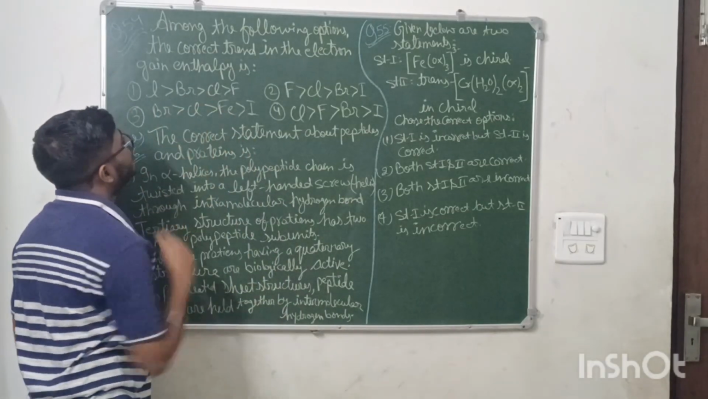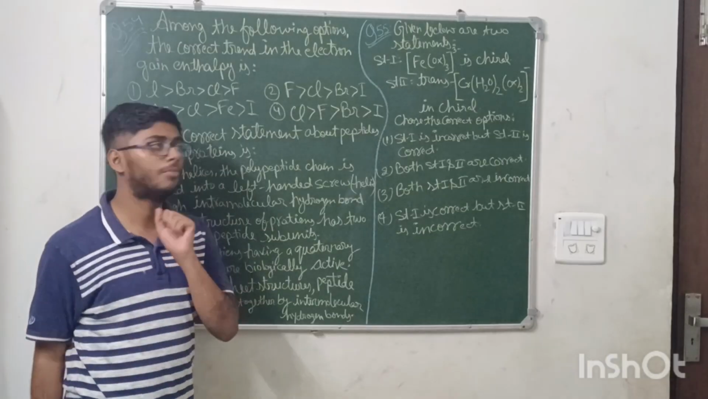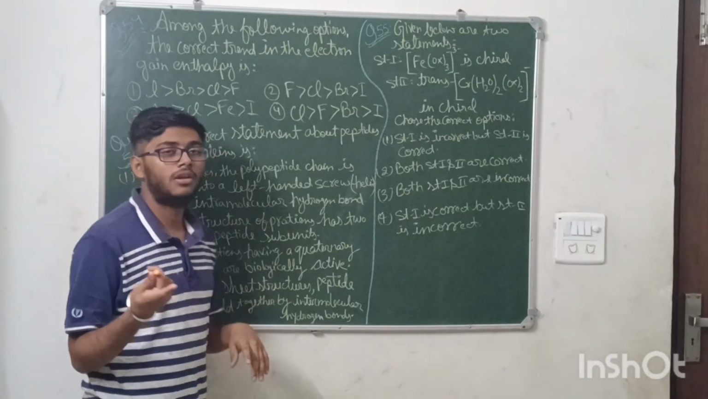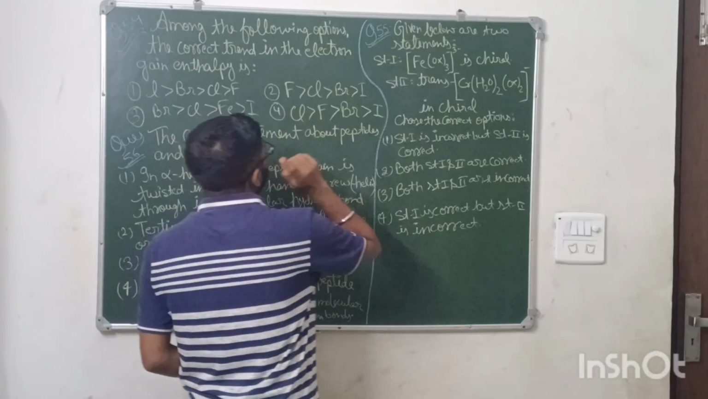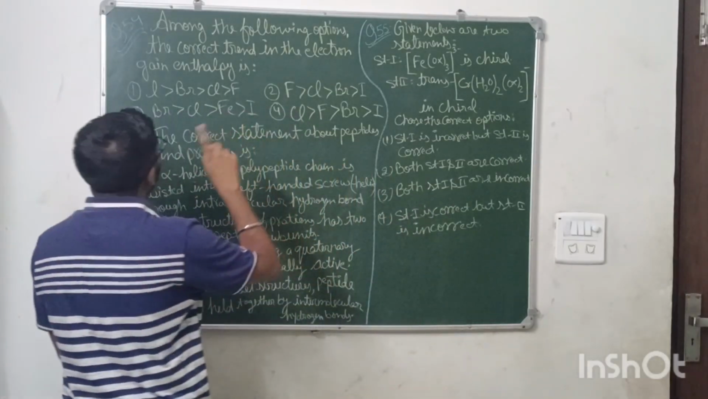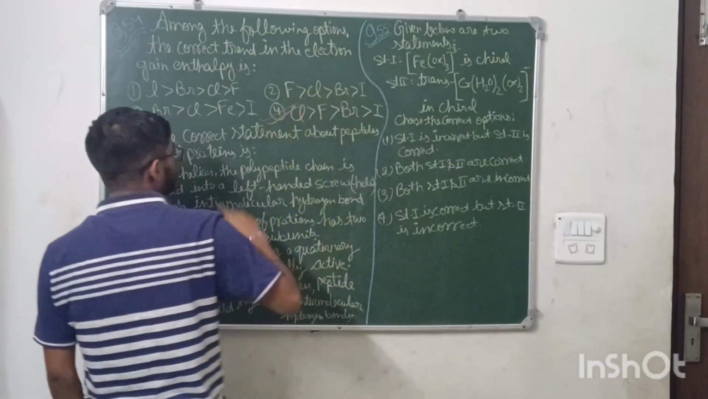First question: among the following options, the correct trend of electron gain enthalpy. This question is based on memory. What is the general electron gain enthalpy for a halogen? Chlorine has the highest electron gain enthalpy. So chlorine has the highest, only one option is correct, the option number 4.